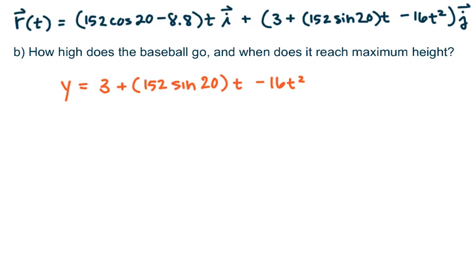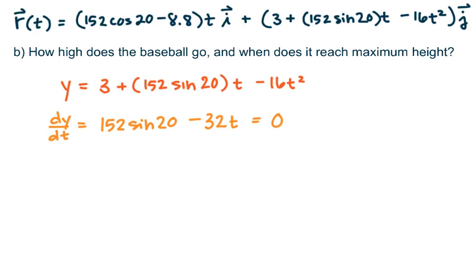So the derivative of position is velocity, dy/dt. The derivative of 3 is 0. I have this coefficient left, the t goes away, and then the derivative of negative 16 t squared is 32t. So we want to solve this equal to 0.